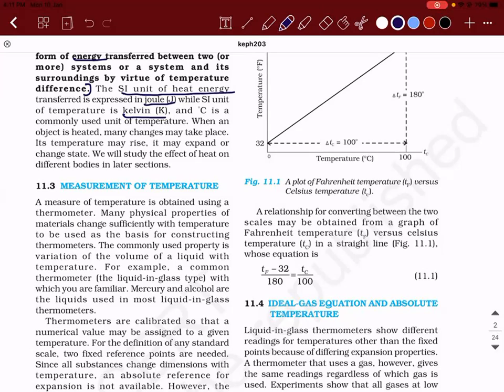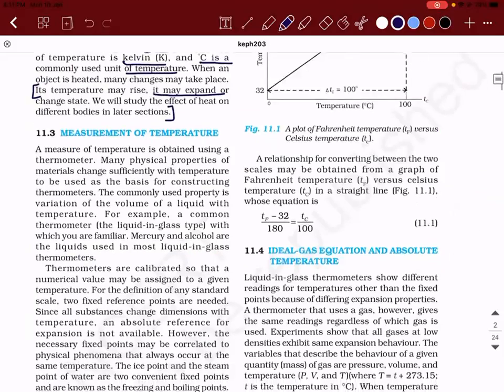Okay. So, degree Celsius is a commonly used unit of temperature. When an object is heated, many changes may take place. Its temperature may rise, it may expand or change state. We will study the effect of heat on different objects in the later sections.